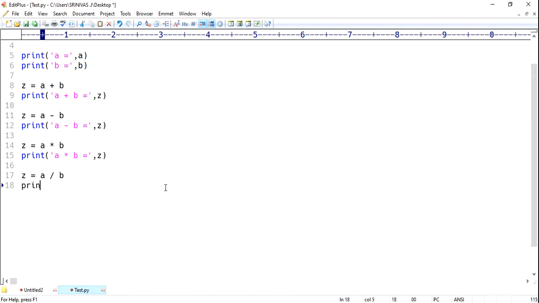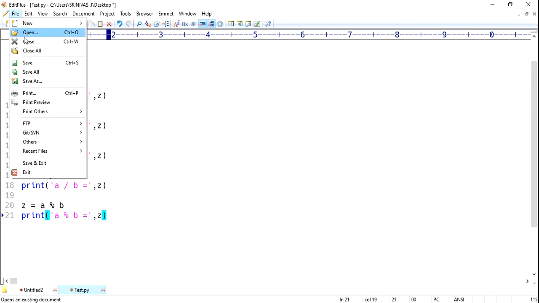Print a by b, comma z. Okay, next z equals a modulo of b, and next print a modulo of b equals, comma z. I'm saving the program,